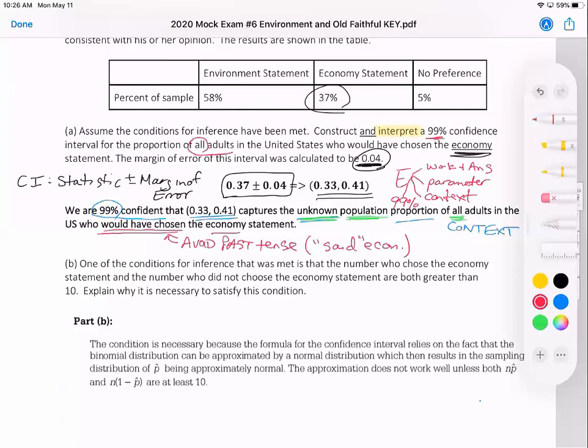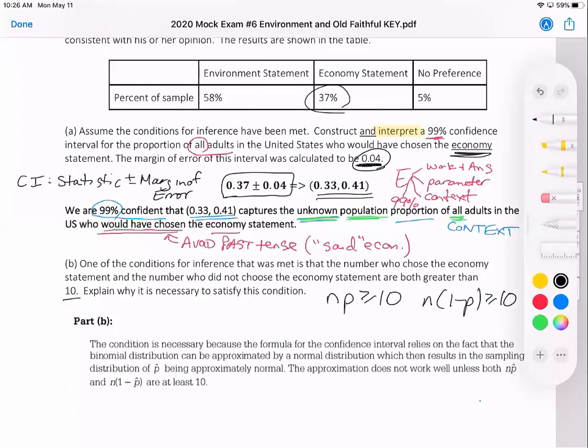Question B was on the AP exam too. And this is a good example of why a condition matters. One of the conditions for inference is that the number who choose the economy statement and the number who don't are both greater than 10. So this is the np greater than or equal to 10, and n(1 minus p) is greater than or equal to 10. So why do we check this?